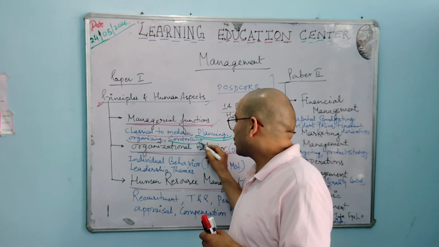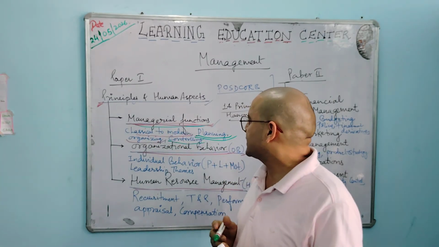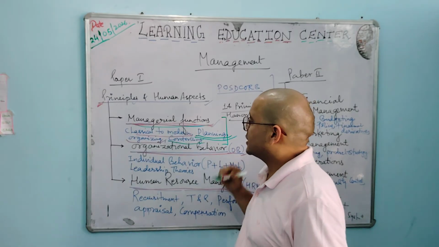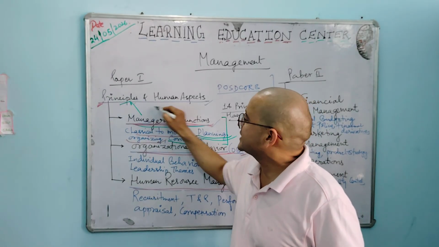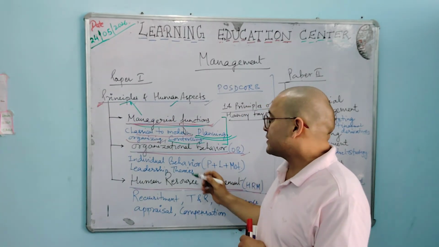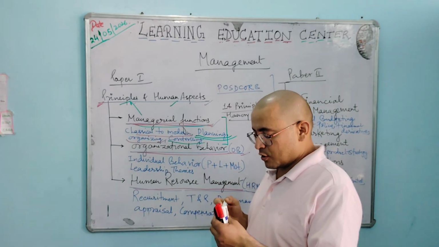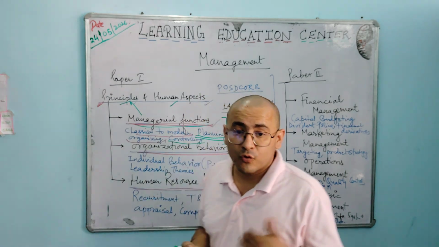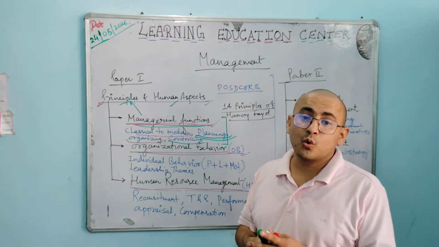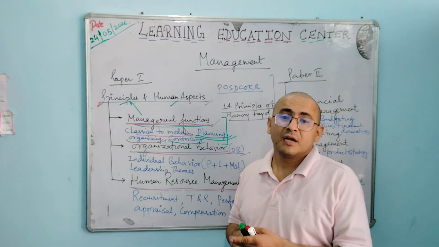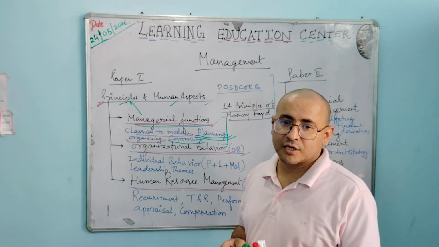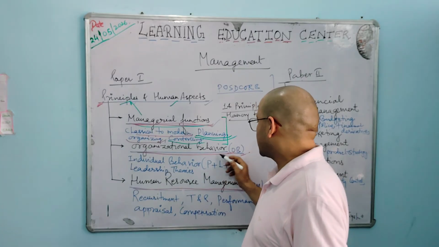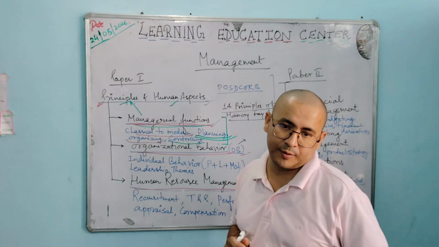Then controlling is also a key aspect of this managerial function. So this all comes under this managerial function, which is also part of principles and human aspects. Next is organizational behavior. What kind of behavior should be followed in an organization? In what way should it be followed? What will the behavior do, and what will be the effect of that behavior? Whether it is a formal structure or any other structure, and in what way the working procedure would be, that is organizational behavior, in short OB.